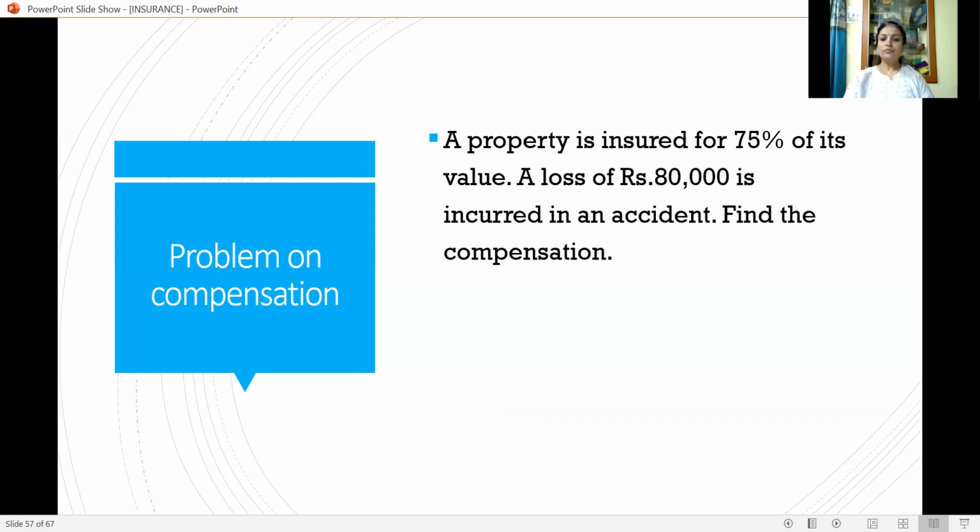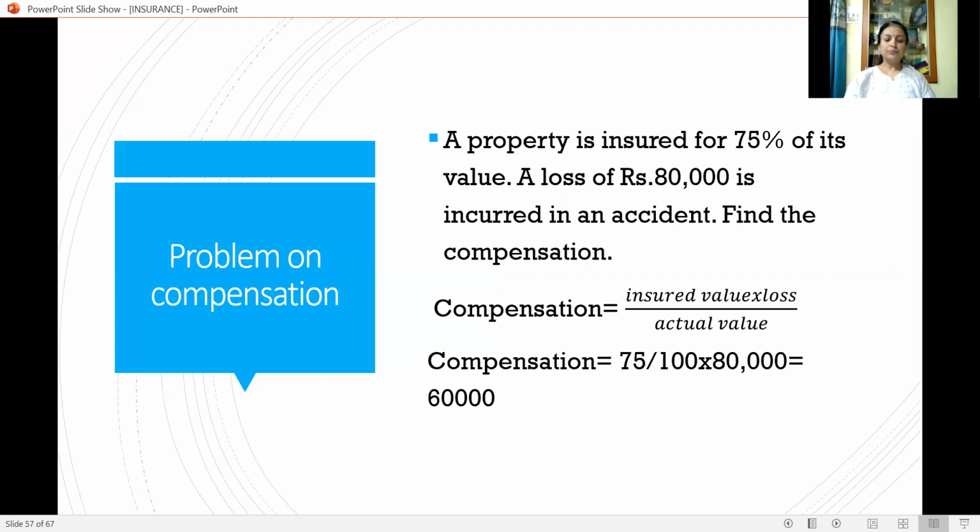Here, exactly what is the value of consignment? We don't know. What is the value of insurance? That is also not known. But we know that it is 75%. So with the help of this itself, we can calculate. That is, compensation is equal to insured value. We have to take it as 75. Actual value, we have to take it as 100, because 75% means 75 upon 100. So compensation is equal to 75 divided by 100 into actual loss. What is that? 80,000. So we are getting the answer as compensation rupees 60,000.